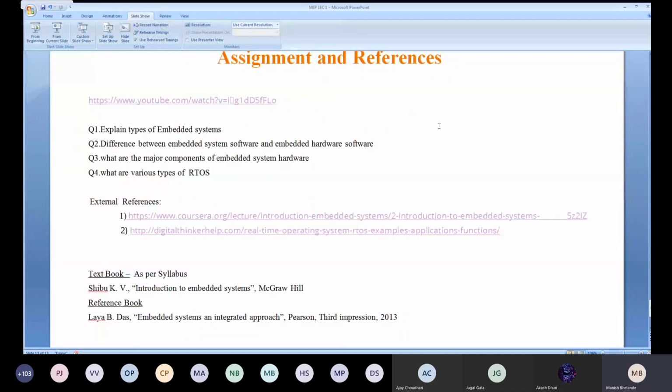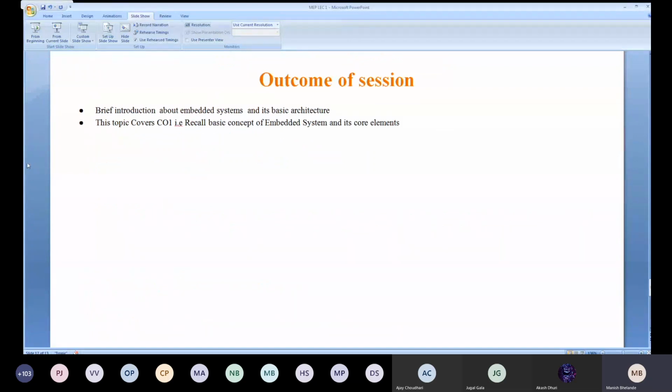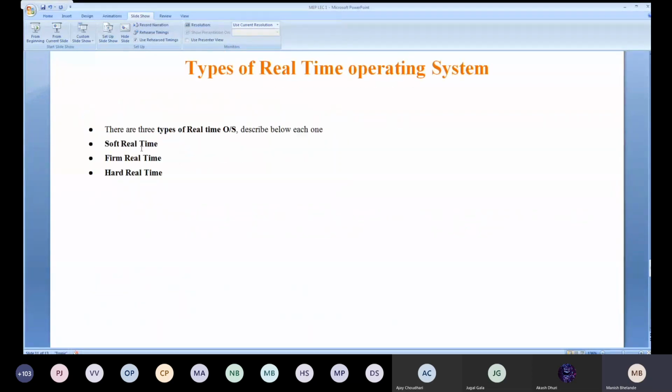I just want to say again that the outcome of this session is a brief introduction. We have seen a brief introduction about the embedded system and its basic architecture. Today is the first lecture, so I just did the introduction about this system and the architecture. This topic covers your CO1. What is the CO1? Recall the basic concepts of embedded system and its core elements. That's all from my side for today's lecture.